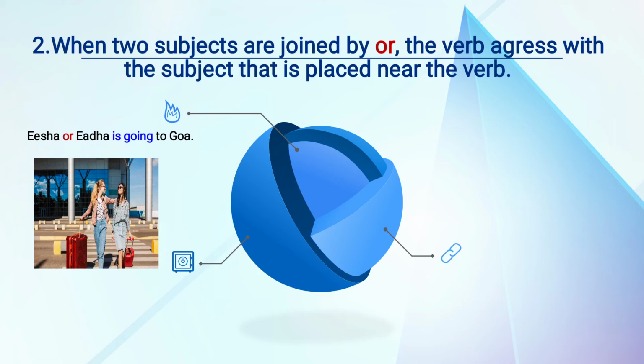So the verb agrees with the subject that is placed near the verb. So here the subject that is near the verb is Ida. That's why it is given is going to Goa. Okay. So near the verb is Ida, means one person is there. That's why is going to Goa.